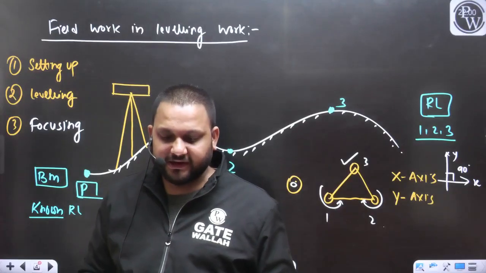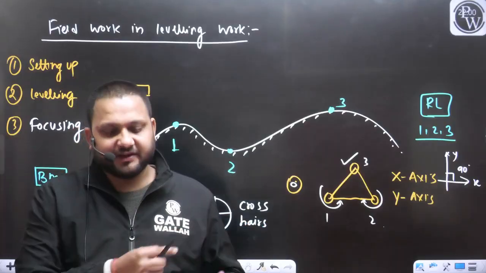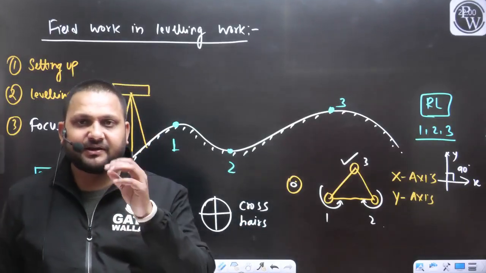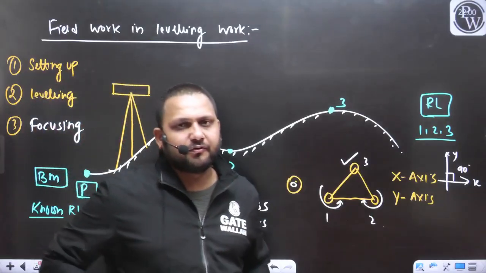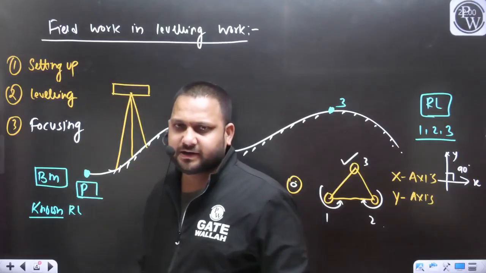When you are rotating this screw, the position of the lens will change, so it will increase or decrease your visibility. Let's say there is an object.